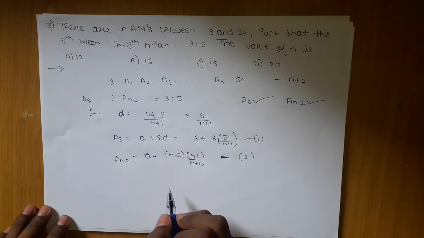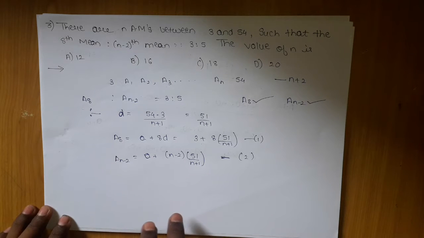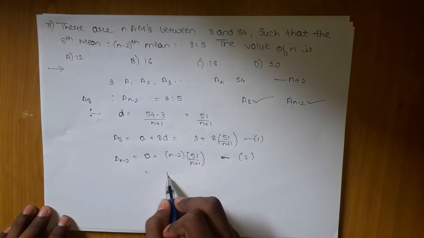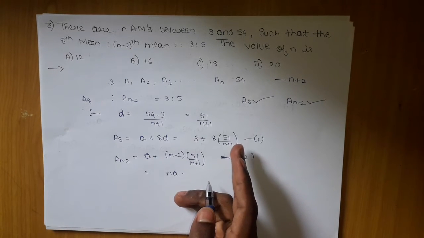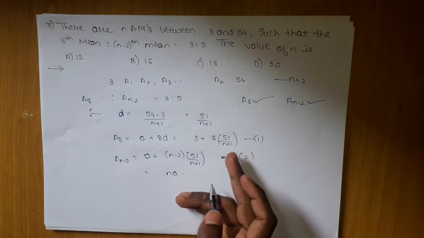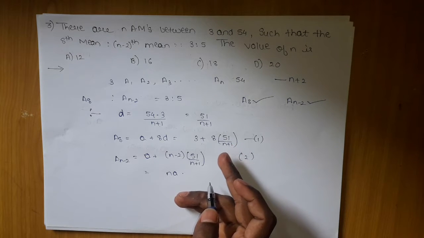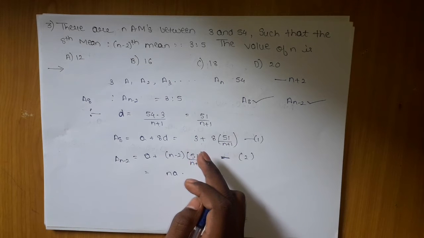What we can do further is cross multiply. If I cross multiply, I will be left with na, and here also 3 na.